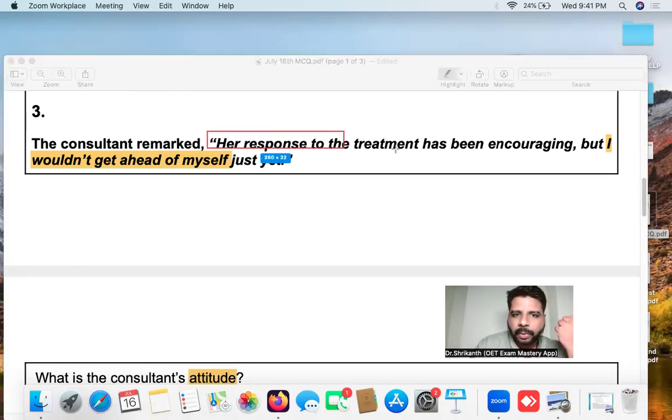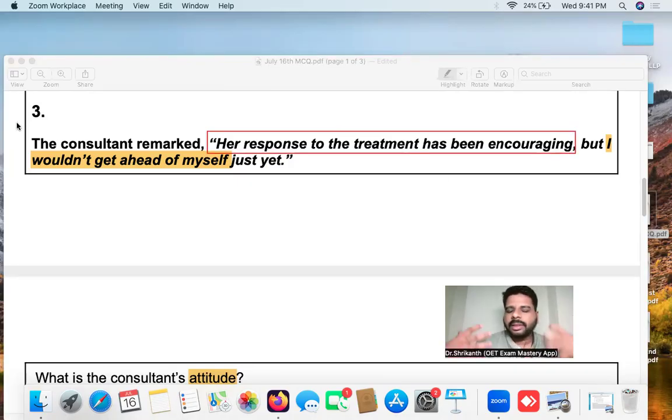Okay, her response to the treatment has been encouraging. So it is a very good, a very positive response to the treatment. So we can say that is positive information, right? Now suddenly you see this word over here, and what is that word? The word but is coming.